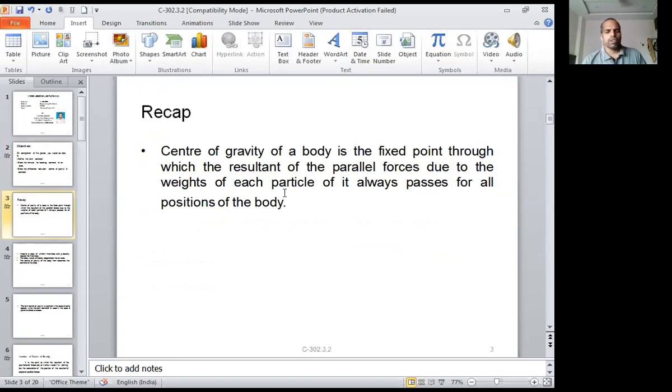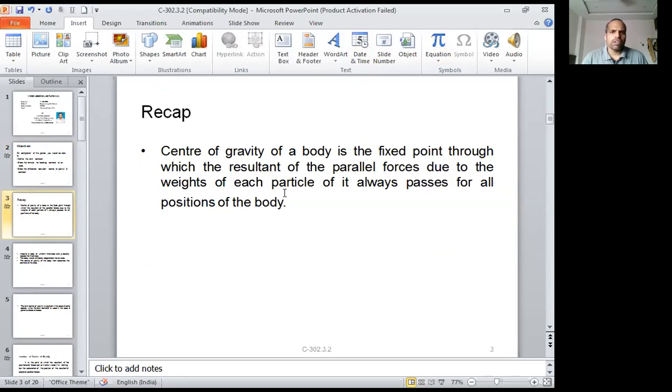In the last class we discussed the center of gravity. The center of gravity of a body is the fixed point through which the resultant of parallel forces due to the weights of each particle always passes for all positions of the body. It means the point where the total weight of the particle is concentrated.